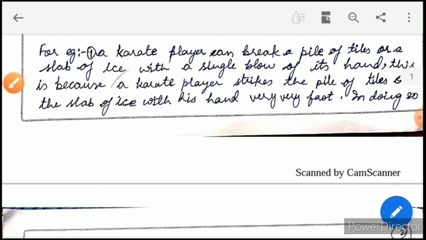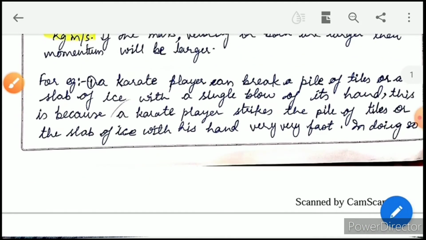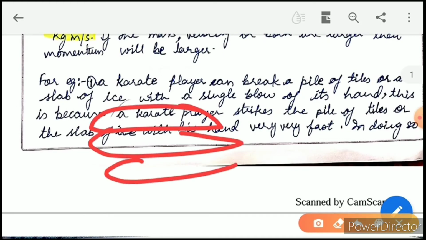Let us see an example. A karate player is there and tiles are kept here. He wants to break the pile of tiles, or slab of ice, with a single blow of his hand.